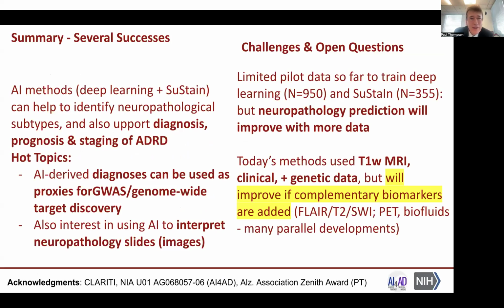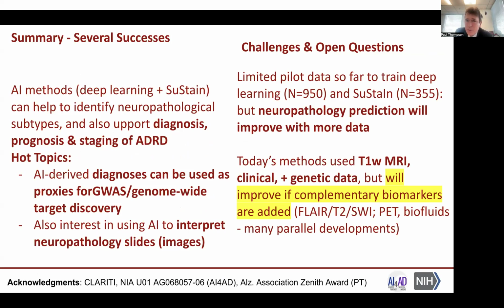So in summary, there have been several successes. AI methods such as deep learning and SuStaIn can help to identify neuropathological subtypes, but also support diagnosis, prognosis, and staging of Alzheimer's disease and related dementias. Hot topics are using AI-derived diagnoses as proxies for genome-wide target discovery. And there's also interest in using AI to interpret neuropathology slides or images.